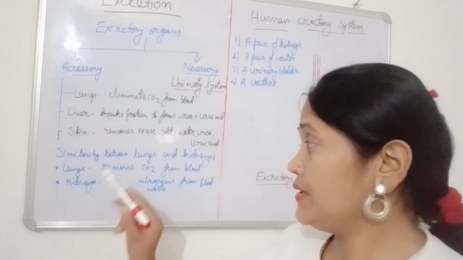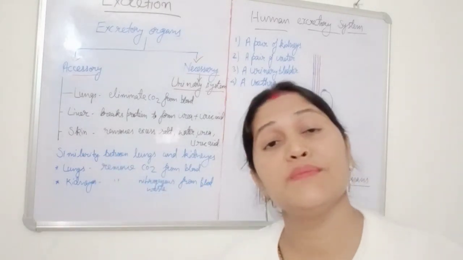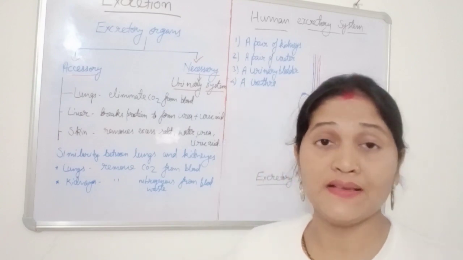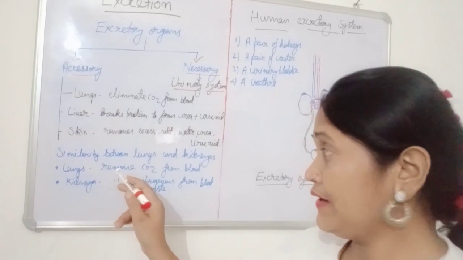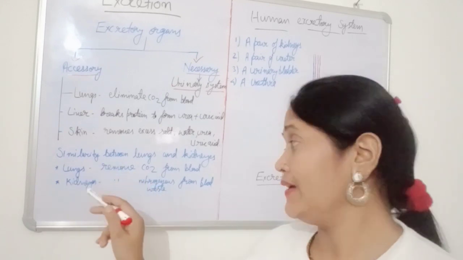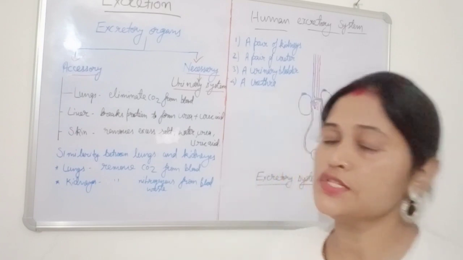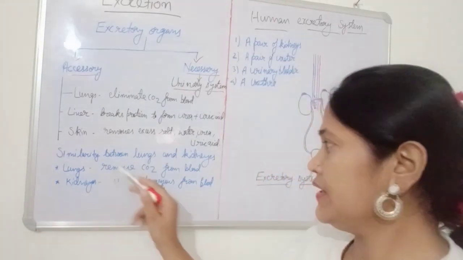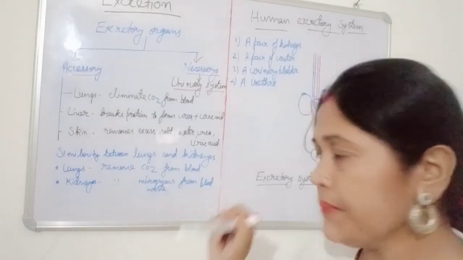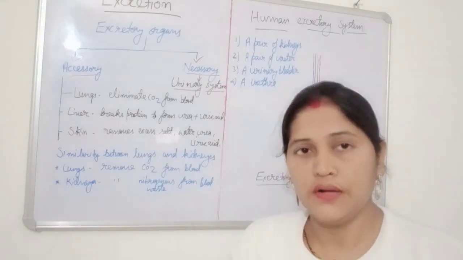In such a manner this is similar, because in the kidney, if you see, millions of nephrons are there, and that is the filtration unit. So here the respiratory unit is alveoli and here the filtration unit is what? That is the nephron. So in such a manner these are also similar structure-wise, and function-wise it is already written. Okay, I hope all of you have understood.